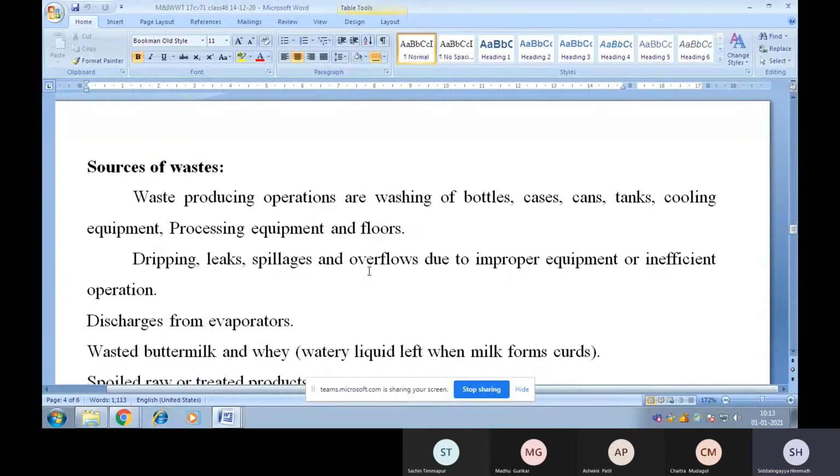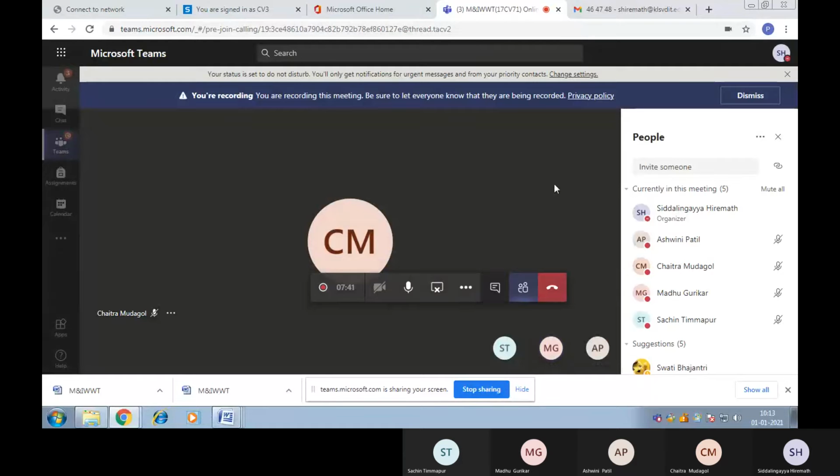Now, let me check how many of you have joined the class. Ashwini Patil. Yes, sir. Is it audible clearly? Yes, sir. Chaitra Mudugal. Yes, sir. Is it audible? Yes, sir. Audible. Okay, okay.